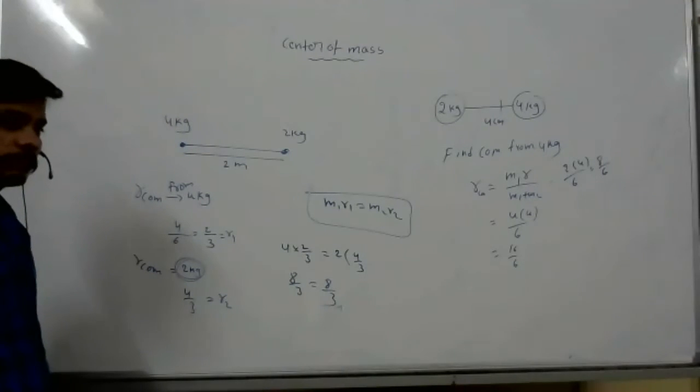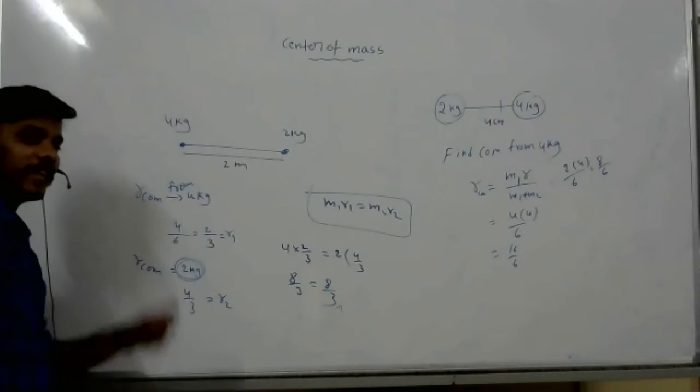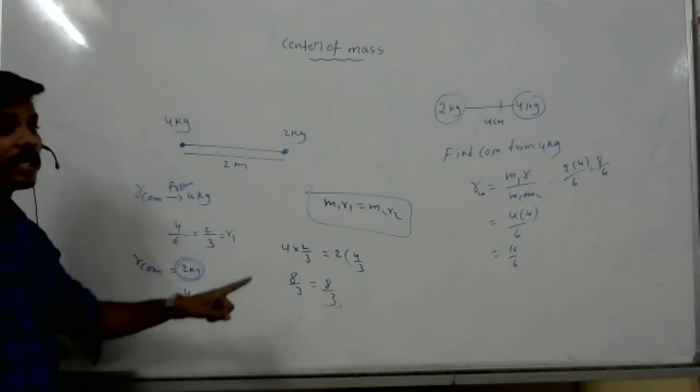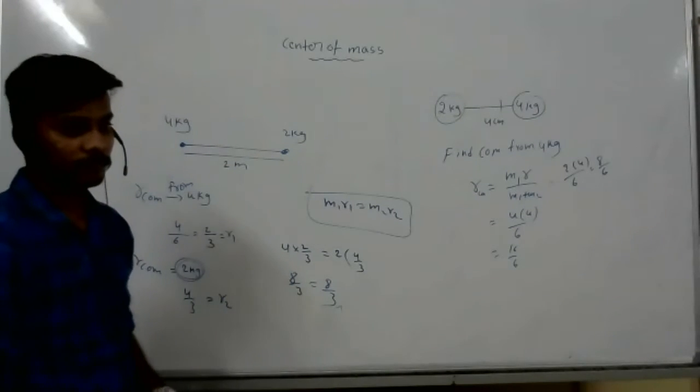Okay, got it. Now I understand. The center of mass is different, but even if the masses are different, M1 R1 equals M2 R2 only. Why? Because here the center of mass balances.